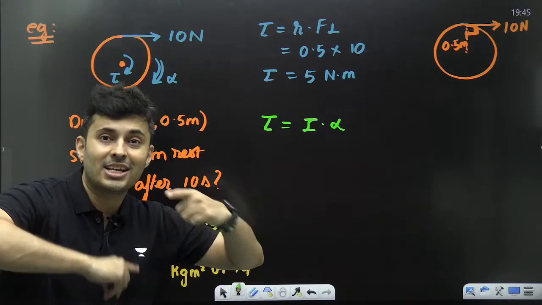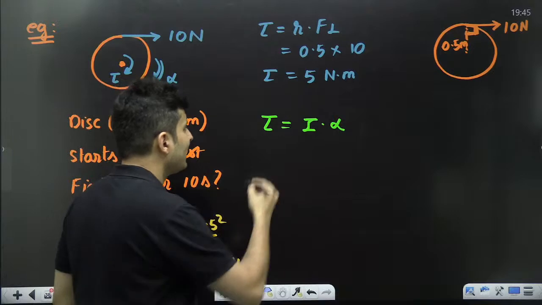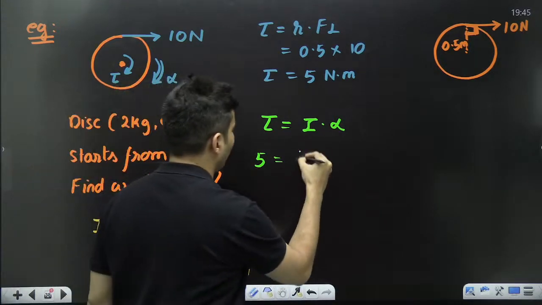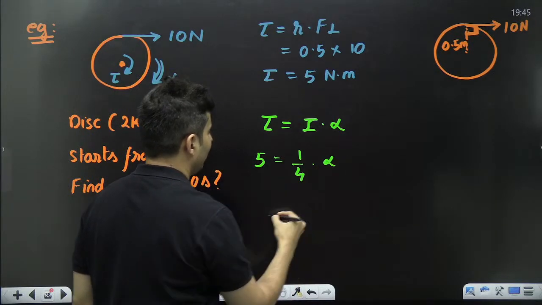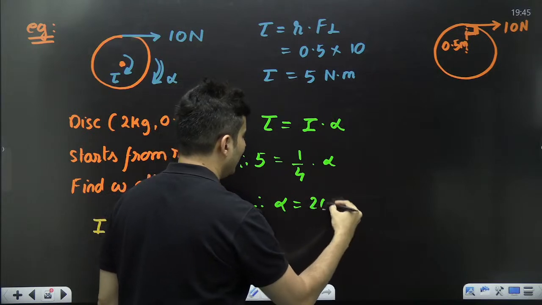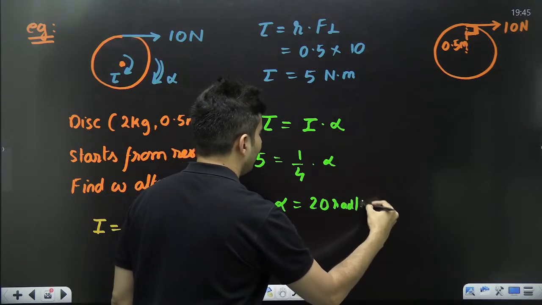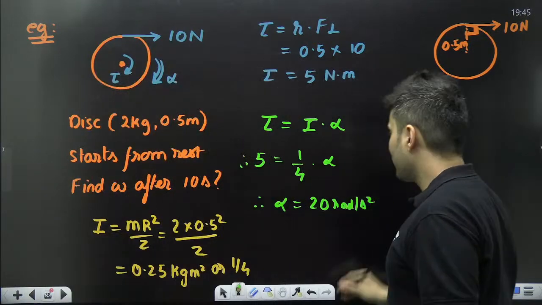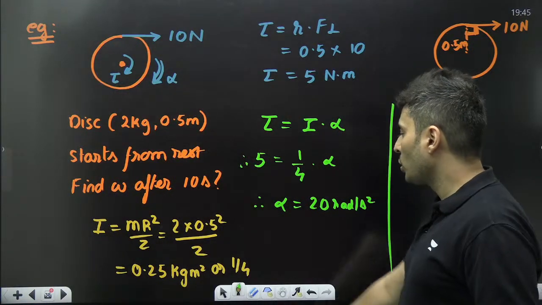If I know acceleration, I can find the velocity. What is the torque? It is 5. What is I? It is 1 by 4. It is 1 by 4 into alpha. So from this, what is the value of alpha, guys? 5 4s are 20 radians per second square. I got the value of alpha. Awesome. But that's not the end of the story.